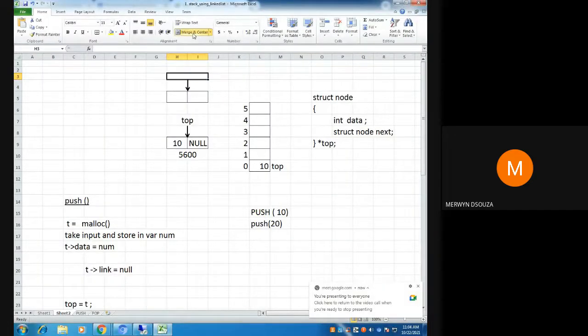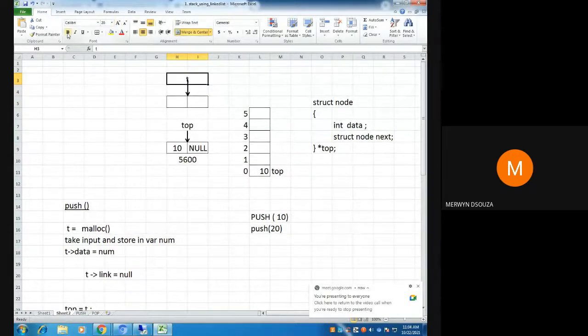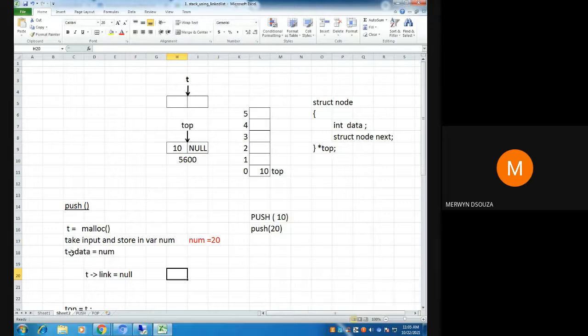So here we are going to have T. Then we continue. Next we're going to take input. So now we're going to take your input as 20. So num will be 20. Then we're going to say t arrow data equal to 20. So this will be 20 here.